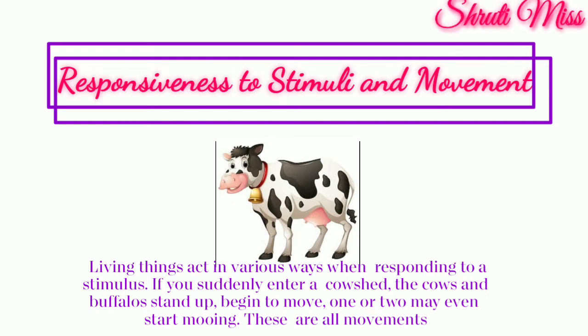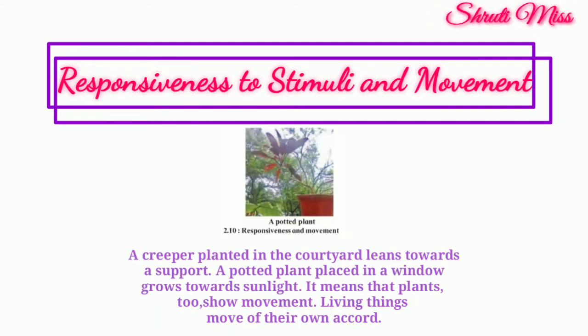Living things act in various ways when responding to a stimulus. If you suddenly enter a cowshed, the cows and buffaloes stand up, begin to move, one or two may even start mooing. These are all movement. A creeper plant in the courtyard leans toward a support. A potted plant placed in a window grows toward the sunlight. That means plants too show movement. Living things move on their own accord.